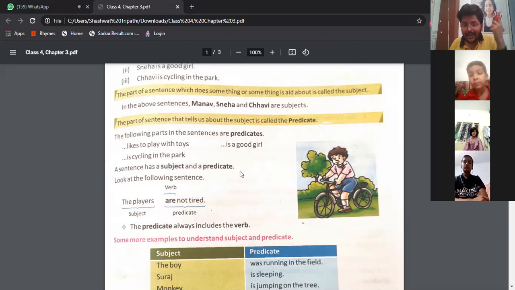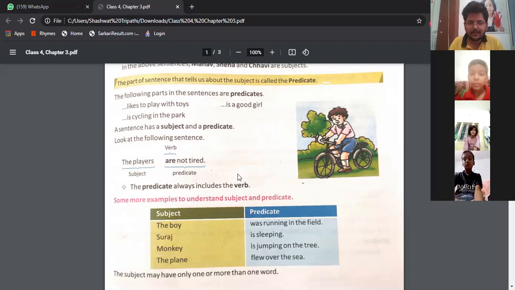So here what we are studying is the predicate, parts of sentence, subject and predicate. The predicate will always have a verb. It means some action it will always contain. Is it clear? Yes, sir.